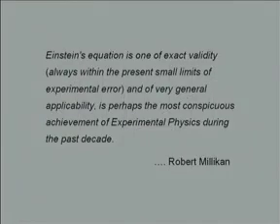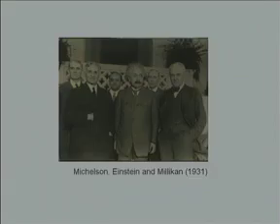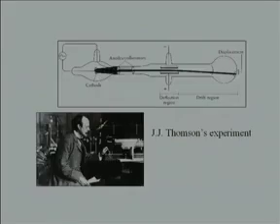And Robert Millikan, who himself got the Nobel Prize for this work, wrote that Einstein's equation is one of exact validity, always within the present small limits of experimental error, and of very general applicability, and is perhaps the most conspicuous achievement of experimental physics during the past decade. This is a photograph of Einstein standing in the middle, and Millikan, who carried out this experiment.